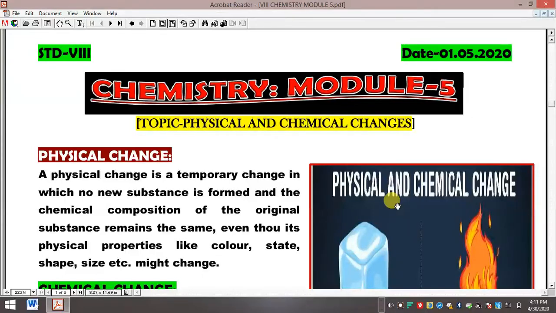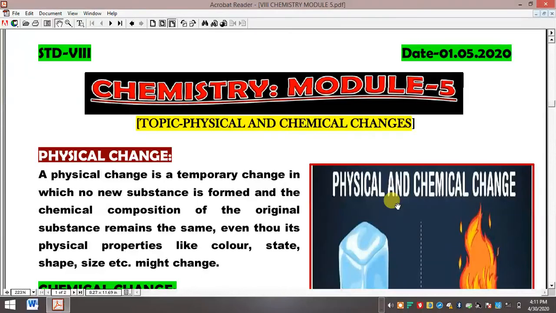In 7th standard also, we have discussed what a physical change is. Physical change is something where no new substance is formed. The originality of the substance does not change. Suppose we are cutting a paper into small pieces, but the paper's original identity is not changing. So such changes are considered physical change, where no new substance is formed and the identity of the substance does not change.